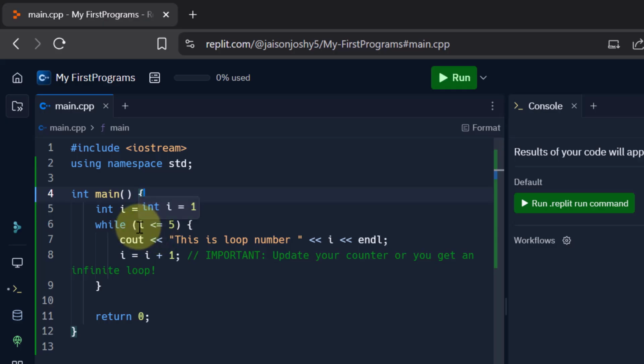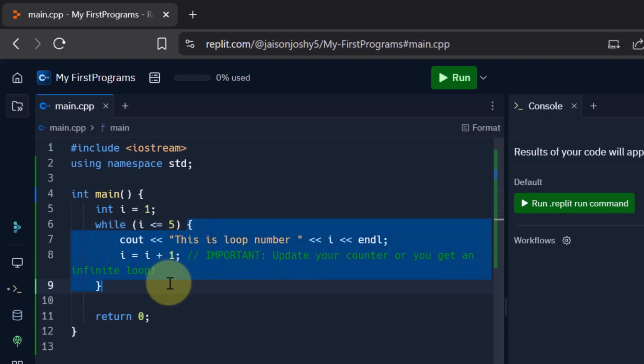It is going to check if i is less than or equal to 5, and as long as i is less than or equal to 5, whatever is there inside these curly braces would be executed again and again. So what is there inside these curly braces? These curly braces belong to the while loop. Okay. So inside these curly braces we have a cout statement which is going to print "This is loop number" and the variable i.